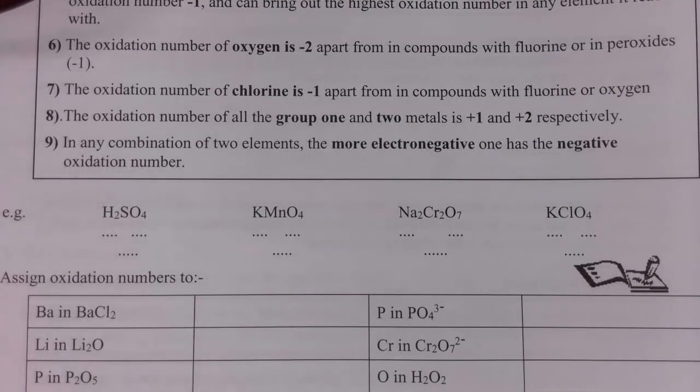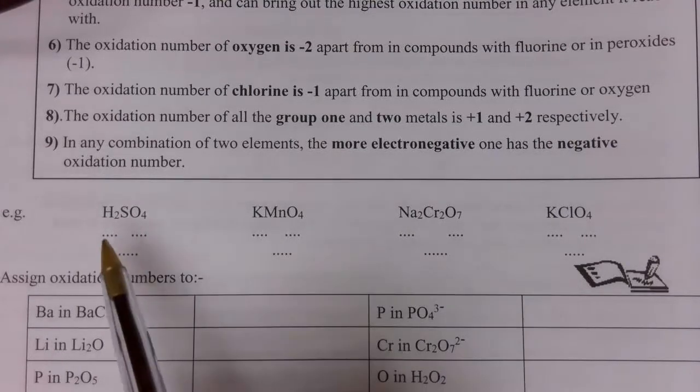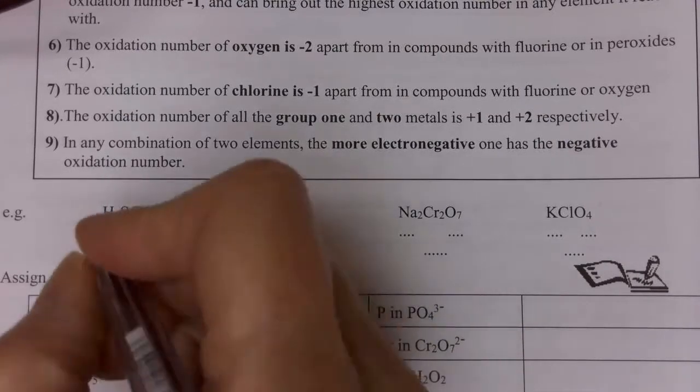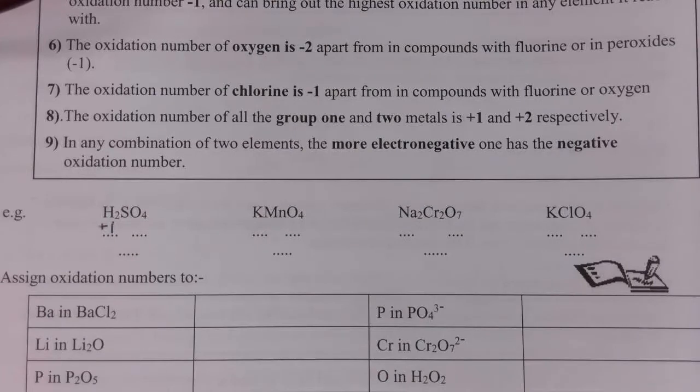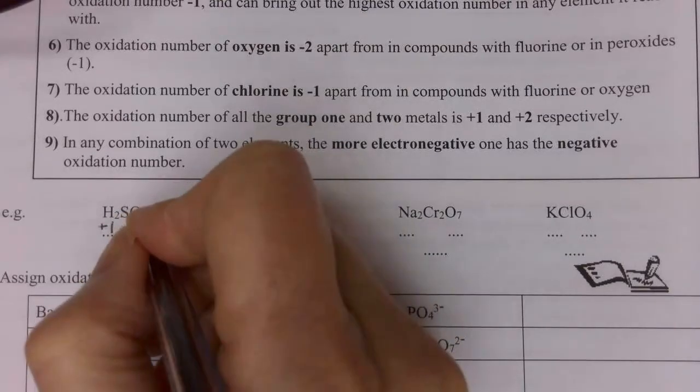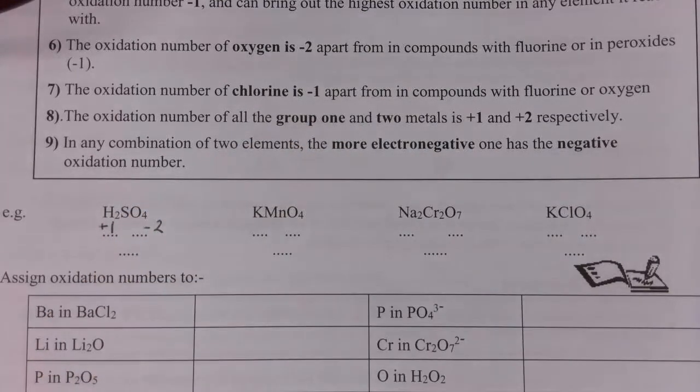So H2SO4. We're going to start with the species that we know the oxidation numbers of. Well, we know that the oxidation number of hydrogen is +1. Notice you always give the oxidation number for the individual species, never the parts of the compound. Oxygen is always -2. We don't have a rule for sulfur, so that's the one we need to work out.